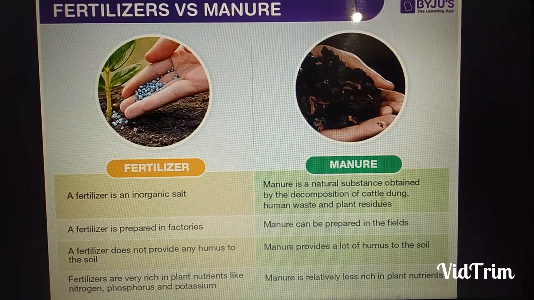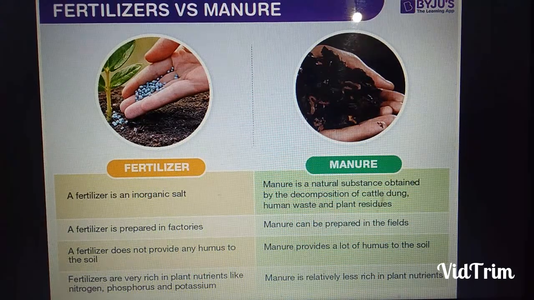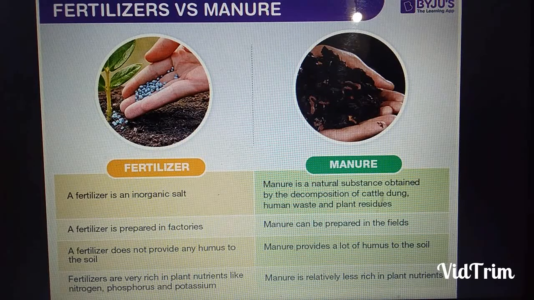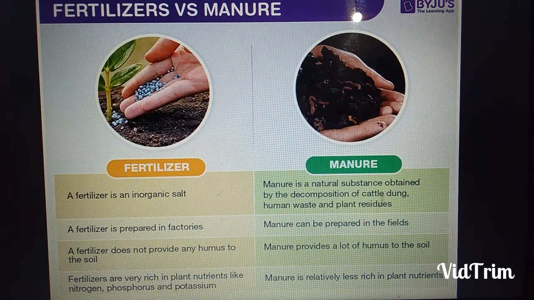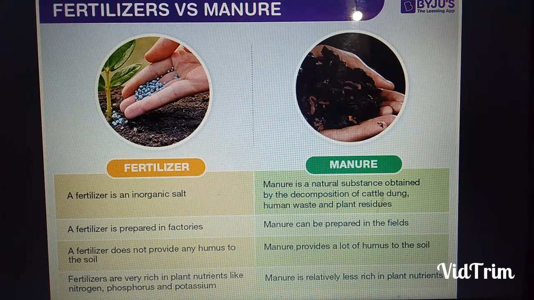Now next slide is going to show the difference between the fertilizers and manure. Now fertilizers are very expensive than the manure. Fertilizers are made in industry or factory, but manures can be made at our home or garden. Fertilizers have more nutrients than the manure, and fertilizers have no humus, but manure has humus. You may see the picture of fertilizers and manure easily.